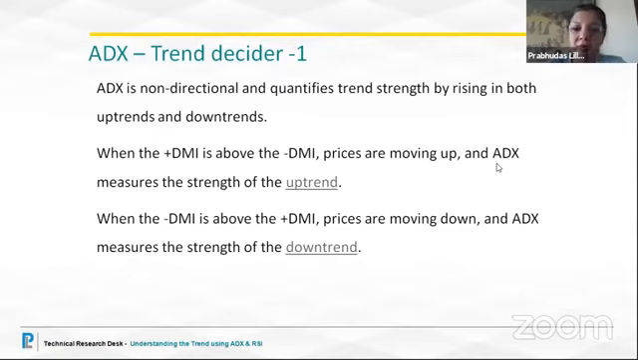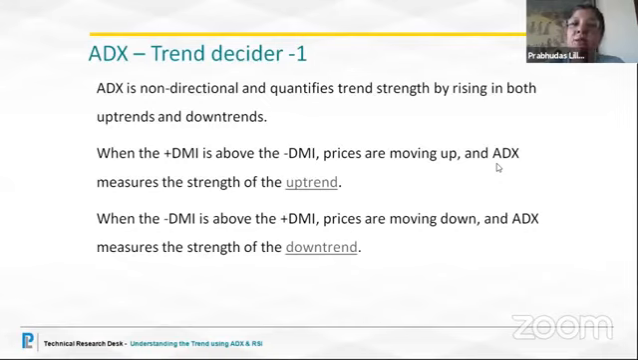So how do we get the buy signal? This is what it tells us. When we see a crossover between the PDI and the MDI, that is, when the PDI rises above the MDI, it gives us the buy signal. So the prices are moving up and ADX measures the strength. When the negative directional index crosses over the positive directional index, it gives you the sell signal.